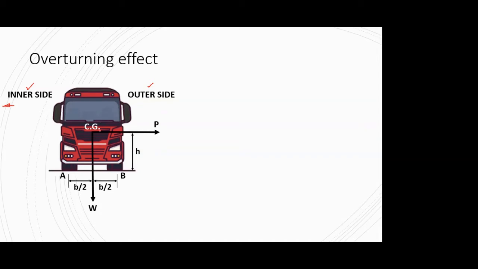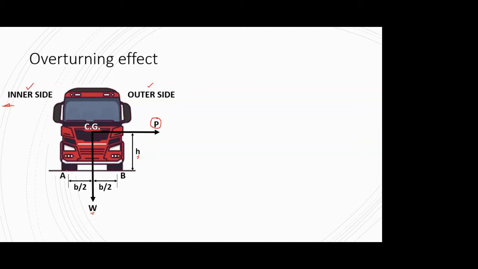And at this CG, if I consider two forces, this is the one which we are looking to counteract: P, the centrifugal force, which is acting away from the center of the curve. So this is the centrifugal force P, and obviously you have the vehicle self weight, which is capital W. The CG is located somewhere at height small h from the ground level.